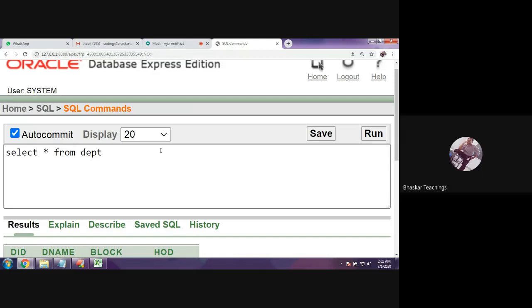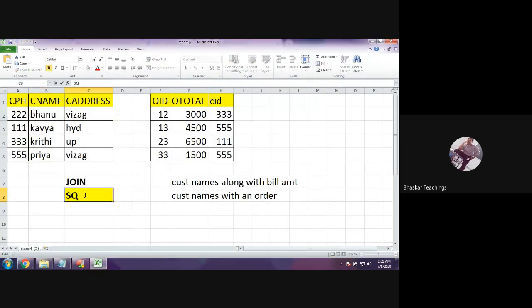We have the join operation. Yes, we have the join operation. But if there is a chance to use a subquery, I said go for a subquery only, because performance wise a subquery is better than a join operation. So let us see whether it is data from a single table or two tables. Of course, operation on two tables.